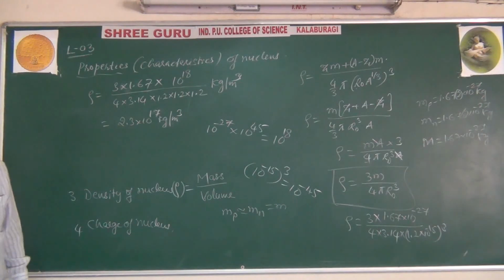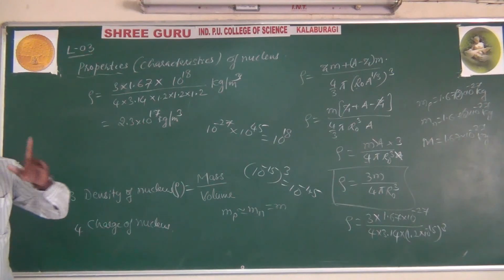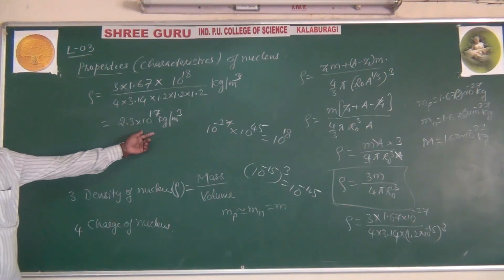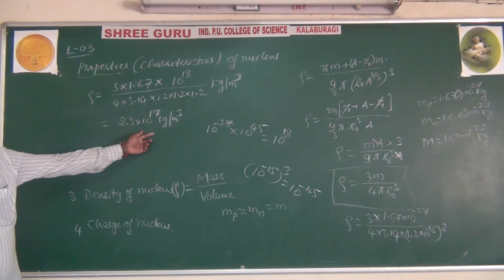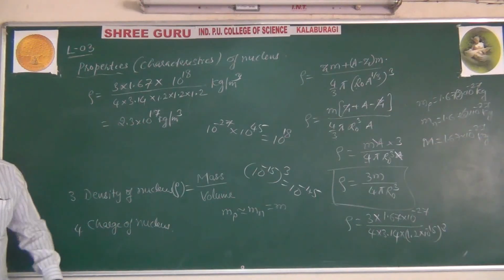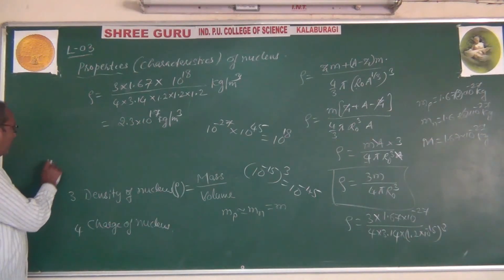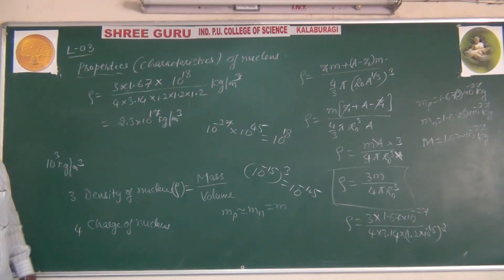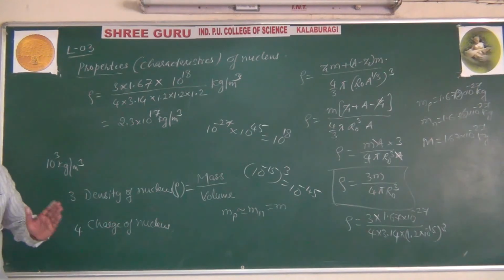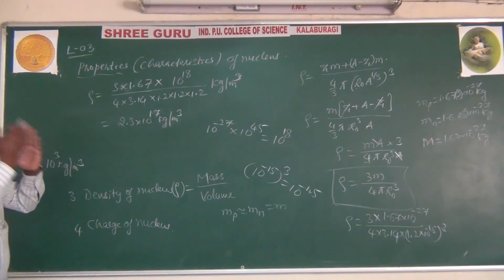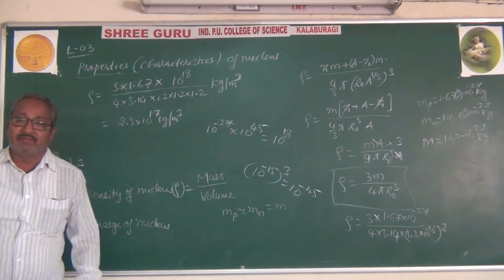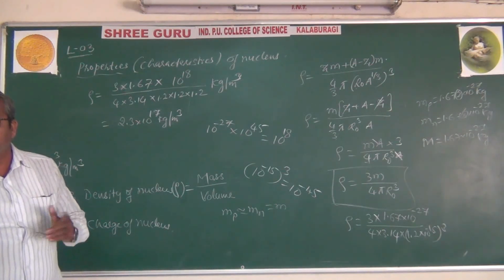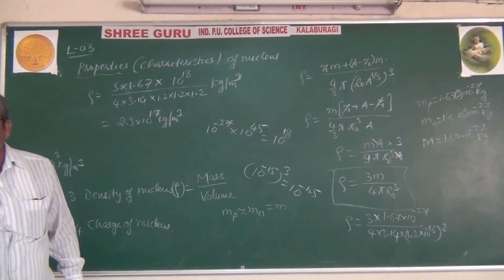The density of the nucleus is 2.3 into 10 raised to 17 kg per cubic meter. This is very high, a very large density, a very great value. Just as you know, the density of water is 10 raised to 3 kg per cubic meter, that is 1000 kg per cubic meter. This one is 10 raised to 17 kg per cubic meter. How much is that? The difference is 10 raised to 14 times.